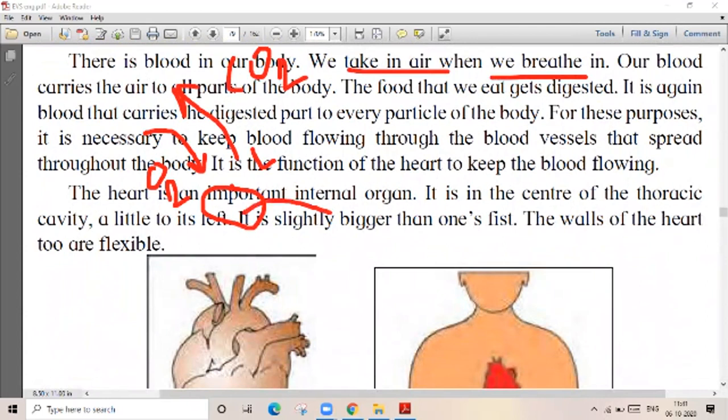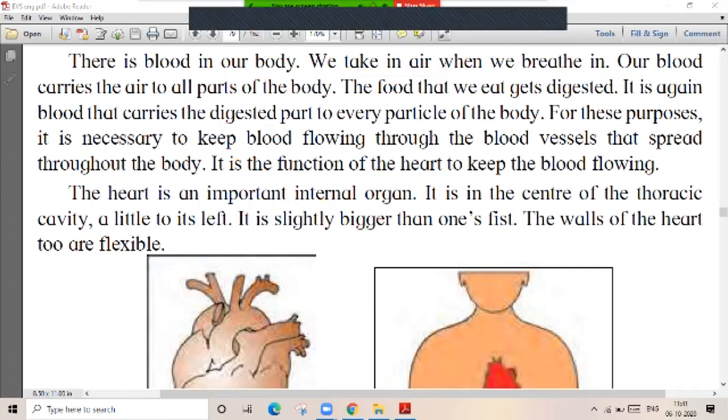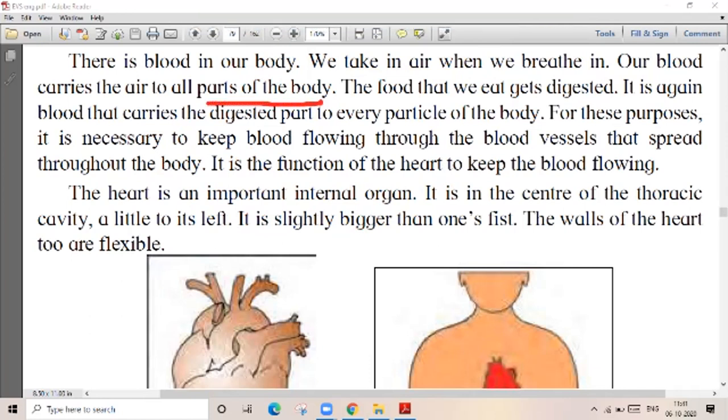So in the lungs, what happens? Say lungs मध्ये काय होतं? The oxygen gets mixed with the blood. बरोबर, oxygen काय होतं? Blood बरोबर mix होऊन जातो. Now our blood carries it to all parts of the body. सगळे parts, blood carries the air to all parts of the body. The food that we eat gets digested, it is the blood that carries the digested food to every part of the body.